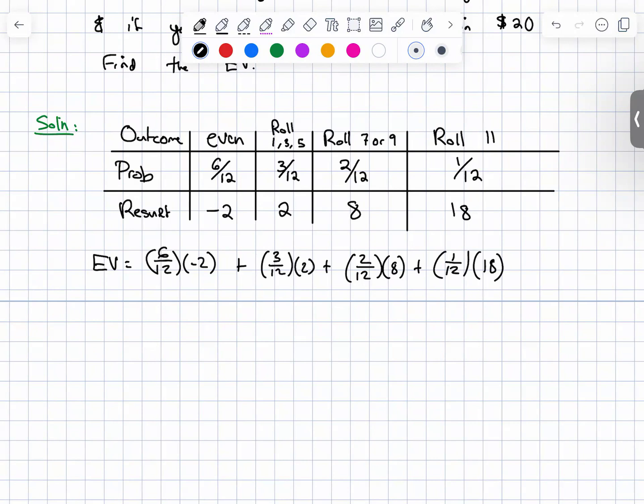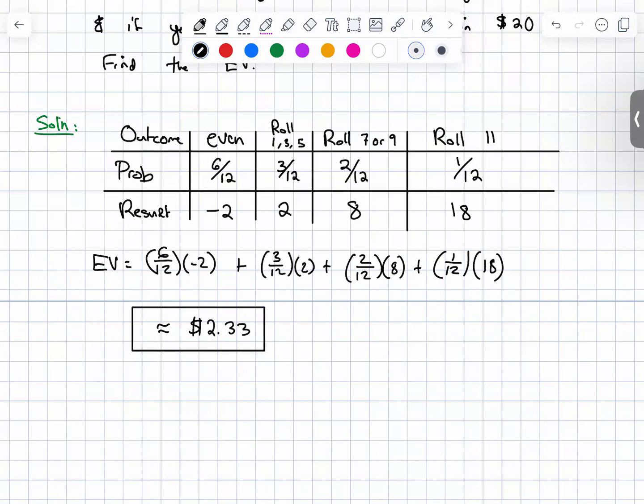So let's do 6 over 12 times -2 plus 3 over 12 times 2 plus 2 over 12 times 8 plus 1 over 12 times 18. And you get 2.33 repeating, so approximately $2.33 if you round to the nearest cent.